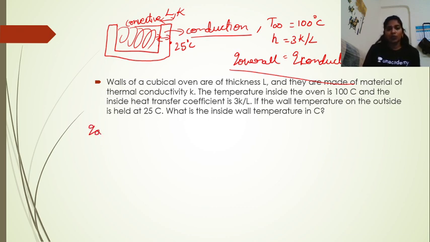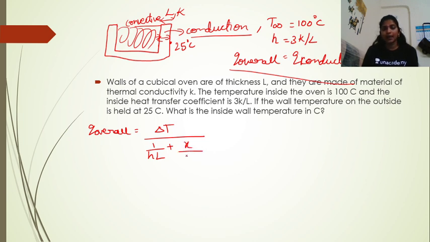So for Q overall, we will be writing delta T by 1 by h plus, it is a rectangular slab, right? So it is x by k. Okay. So this is the heat flux.